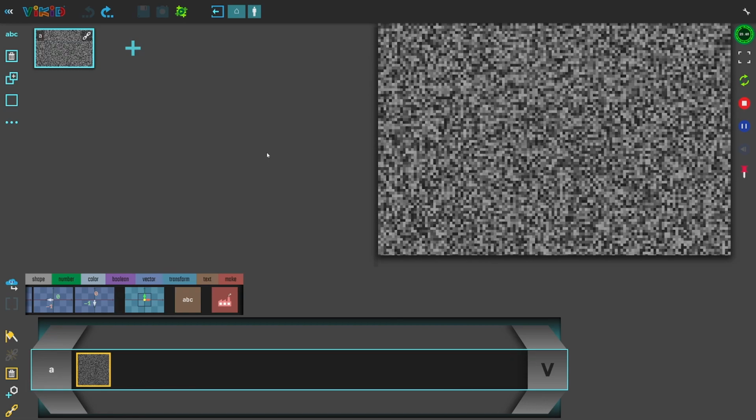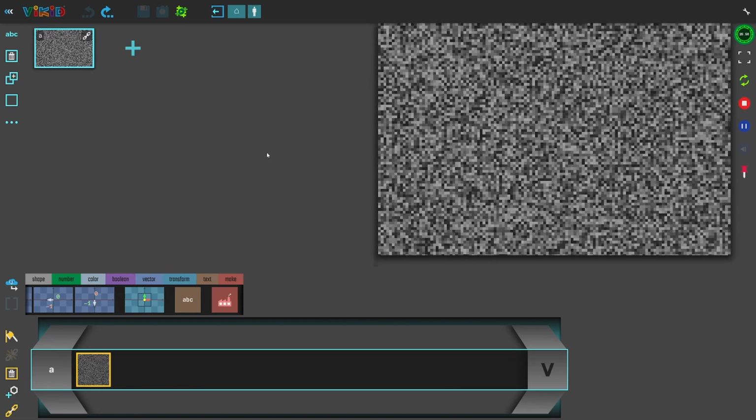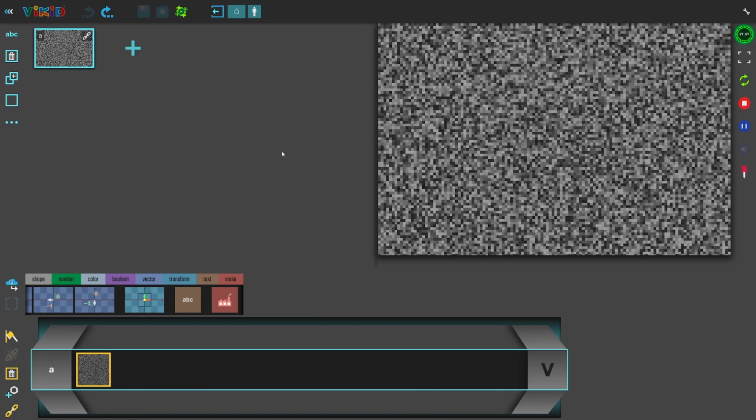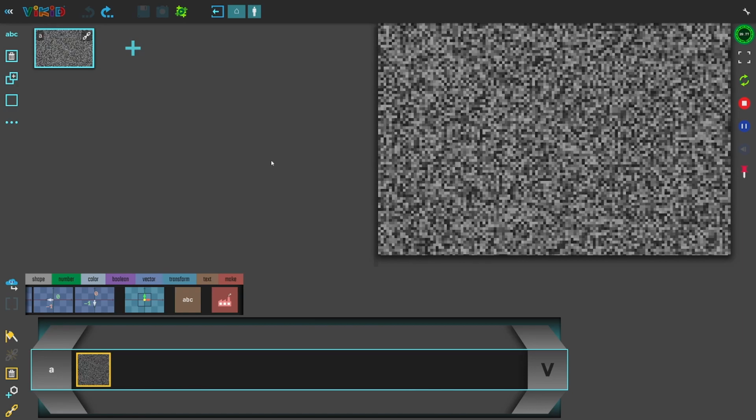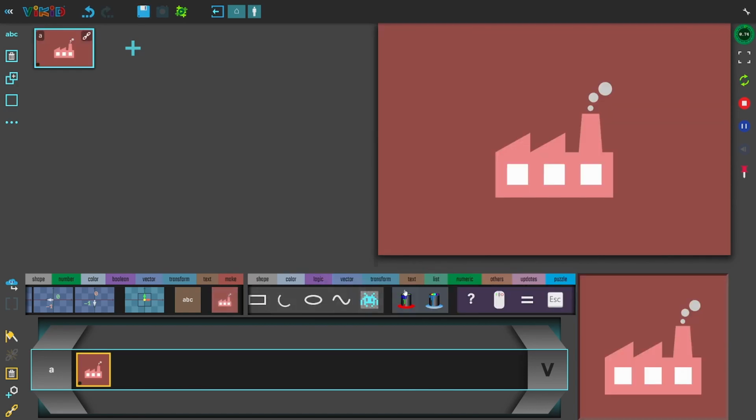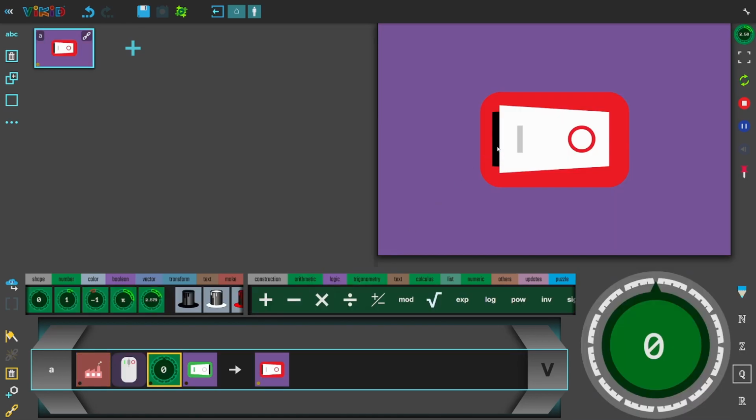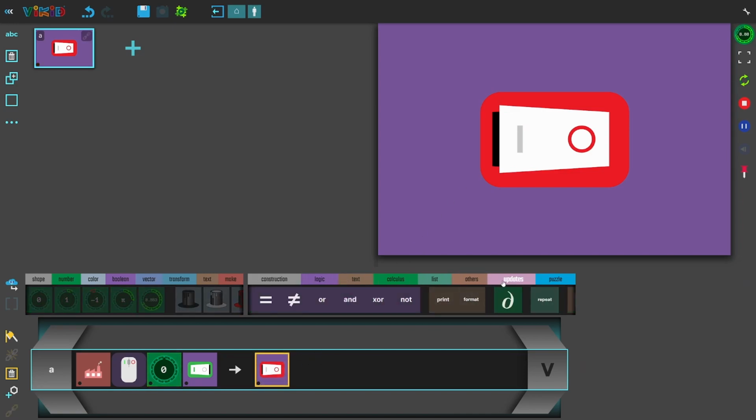For example, how would we make a counter that is incremented when we click the mouse? Well, let's show how. We make the mouse down tracker, and we only want to have a signal when the mouse is pressed.